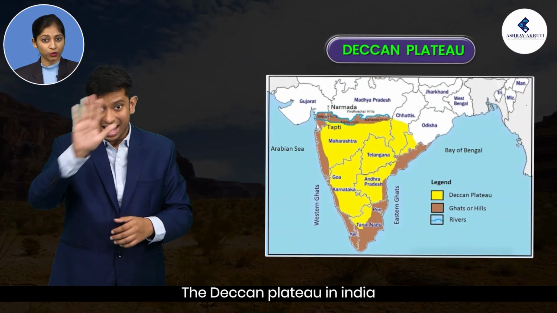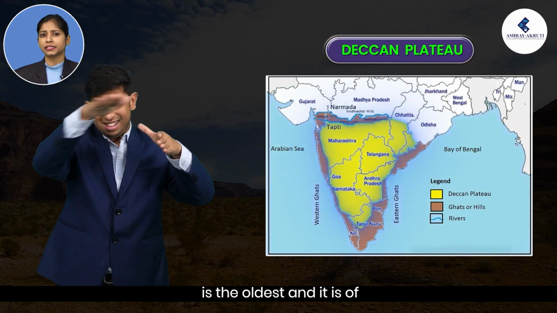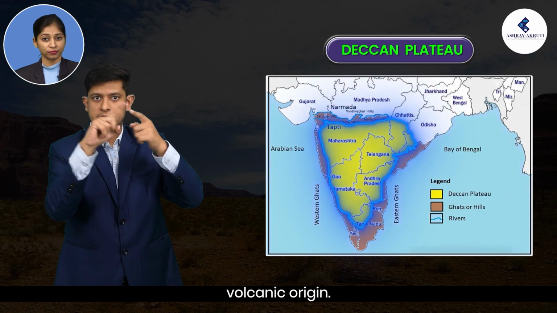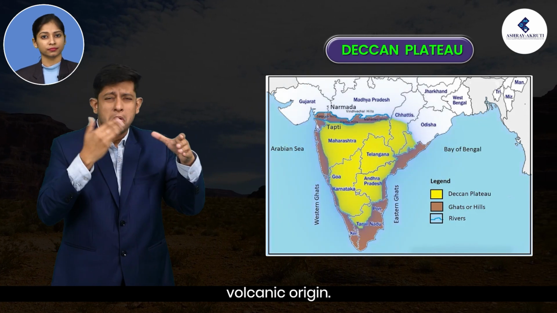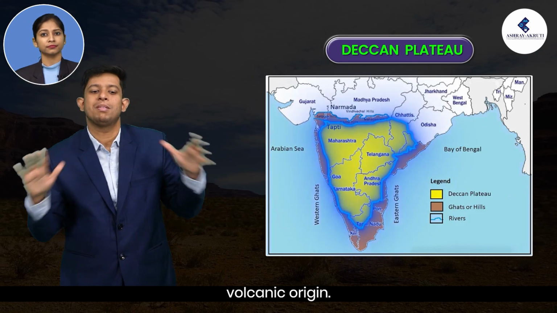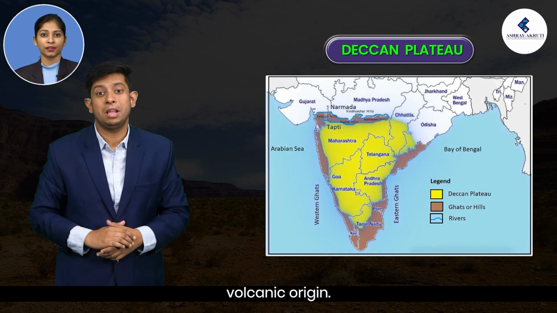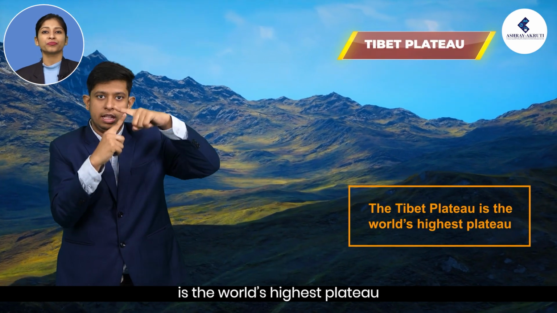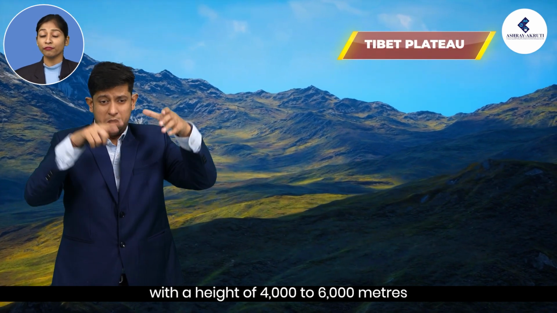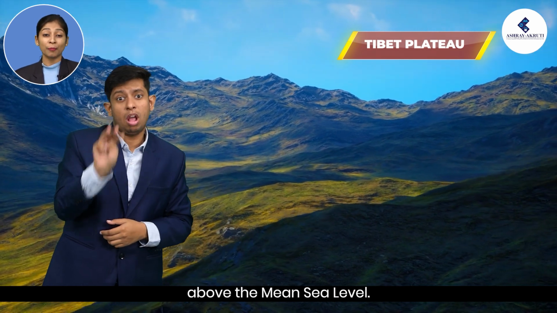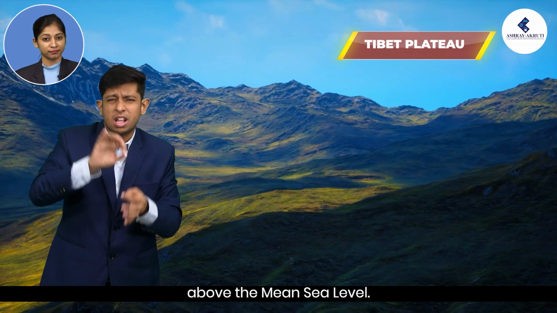The Deccan Plateau in India is the oldest and it is of volcanic origin. The Tibet Plateau is the world's highest plateau with a height of 4,000 to 6,000 meters above the mean sea level.